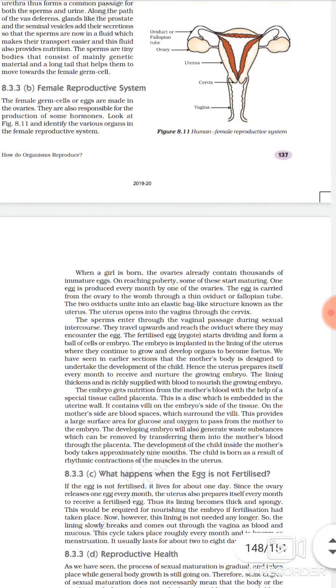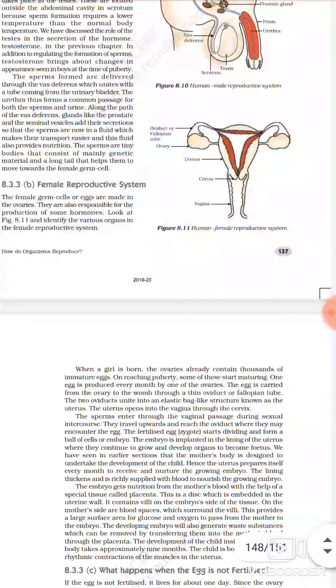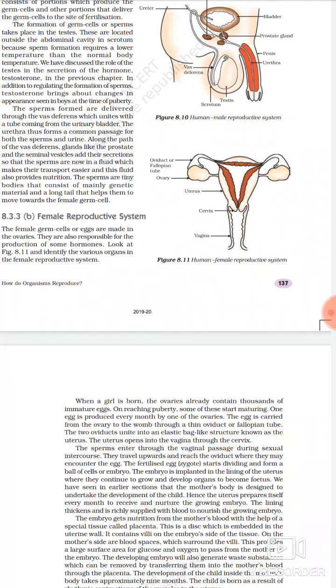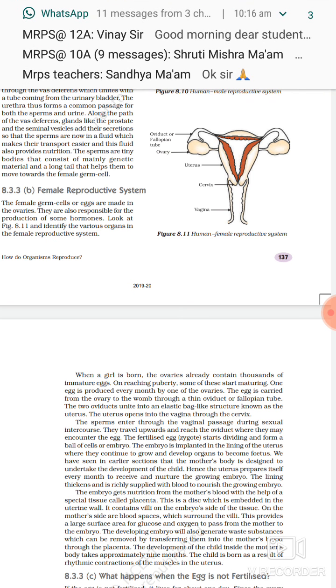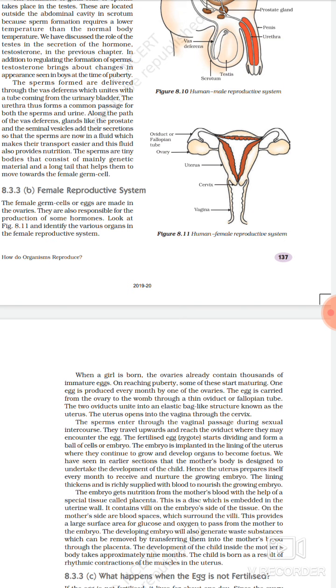Okay, let us see what happens if the sperm and ovum are both there in the fallopian tube. The fusion will take place, and both the cells, the sperm and the ovum, will unite together, and a zygote will be formed. Another name for the zygote is the fertilized egg. Now that fertilized egg will travel down through the fallopian tube and stick to the inner wall of this bag-like structure which is called the uterus or womb.